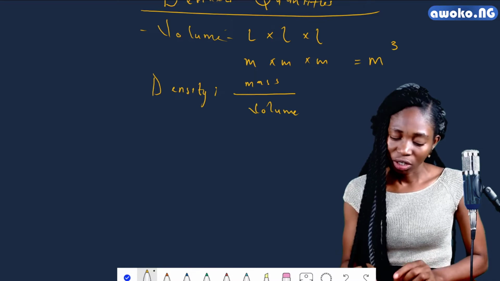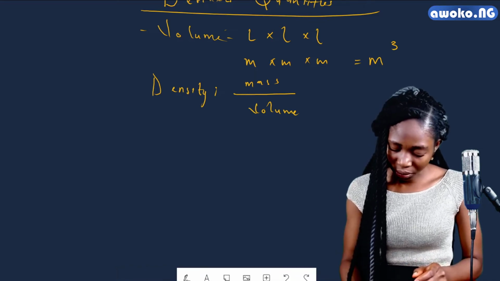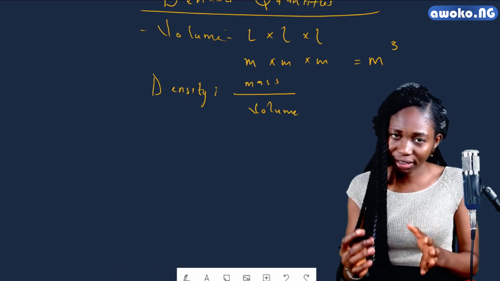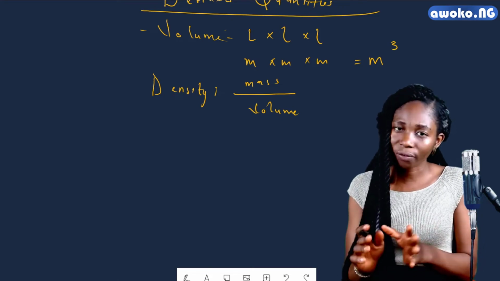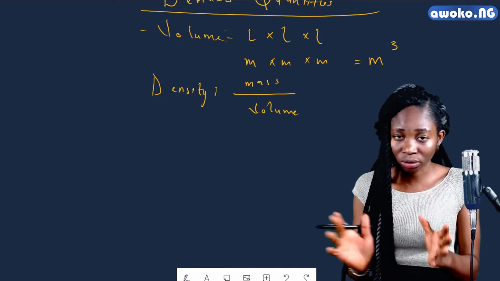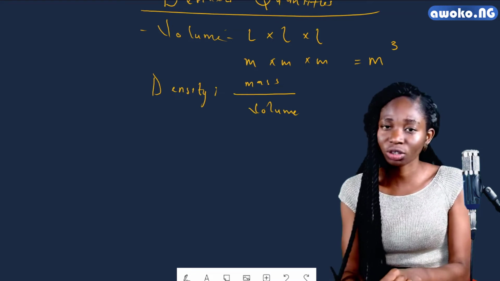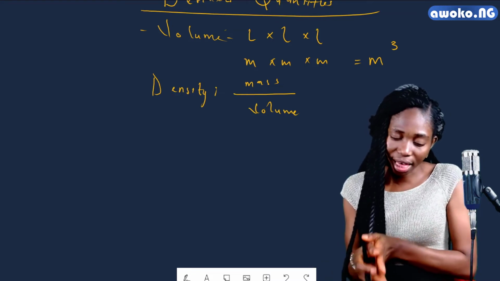Yes, of course. Looking at the example above, we said that volume is simply taking the length of that particular shape, the total length. We have meter cube coming from the L cube.